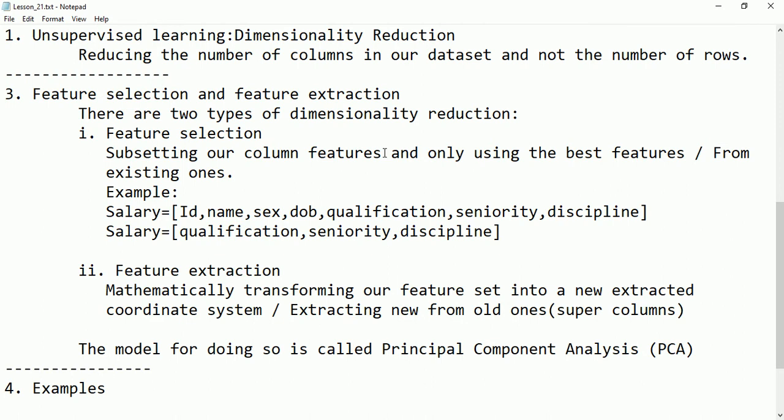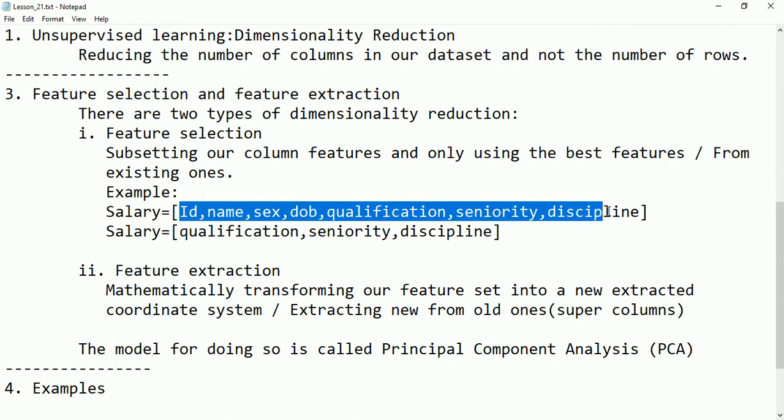From these features we just take a subset, so that is called feature selection. Let me give you an example, then you will better understand. For example, if the model is predicting the salary of an employee, we have many features, but some of these features are not required for predicting the salary of the employee.